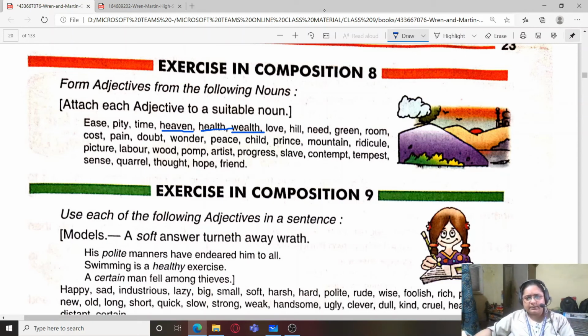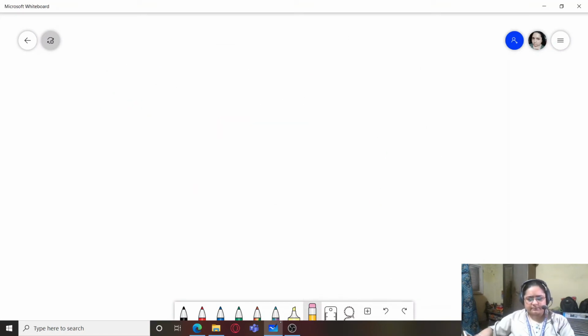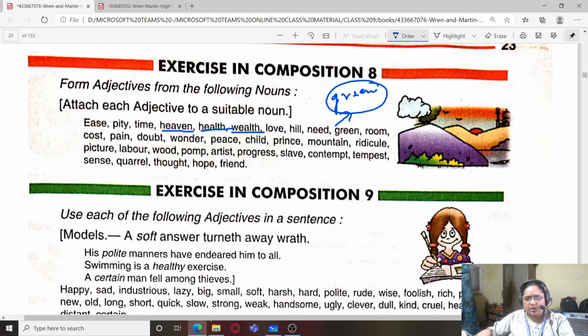Green, it will be green only. Why? Because green itself is used as an adjective. Room, roomy: the hotel rooms were very roomy, or it is a roomy building. Cost, costly.